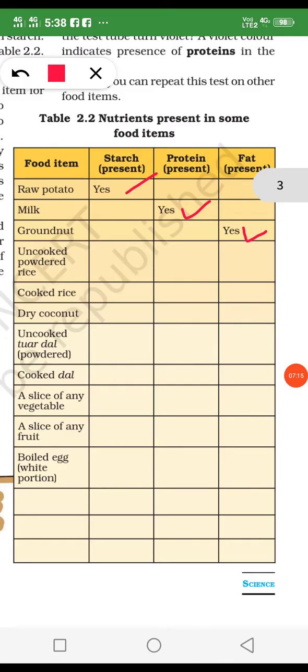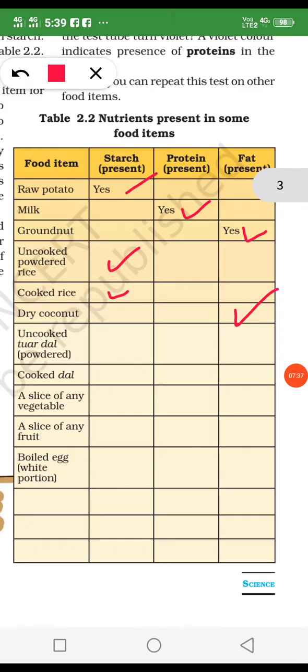Cooked rice has starch. When uncooked, maybe it has some starch, but when it is cooked, then it has more starch. And dry coconut has some fat, and uncooked tuar dal has nothing.